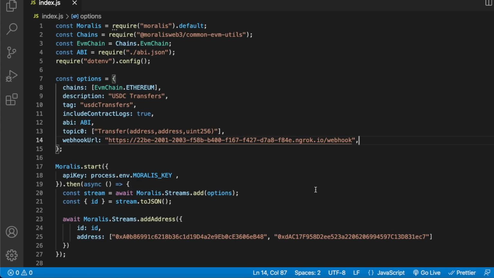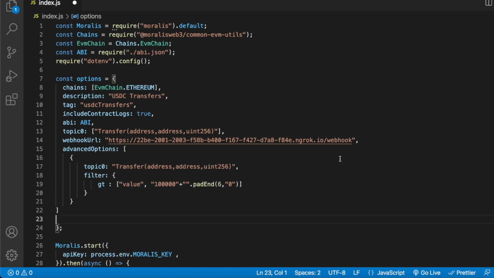All right, so we're back in the file where we set up our Moralis stream for USDC and USDT tokens, but now let's add that filter. So in our options object over here, we can add a key called advanced options. So we provide the topic we want to apply the advanced options to, so the transfer events. And for the filter, we want the value to be greater than 100,000, and because there are 6 decimals, we append the 100,000 with the 6 decimal points. So this will allow us to get streams of only where the value is over $100,000, avoiding all the smaller transactions that happen on the Ethereum network.